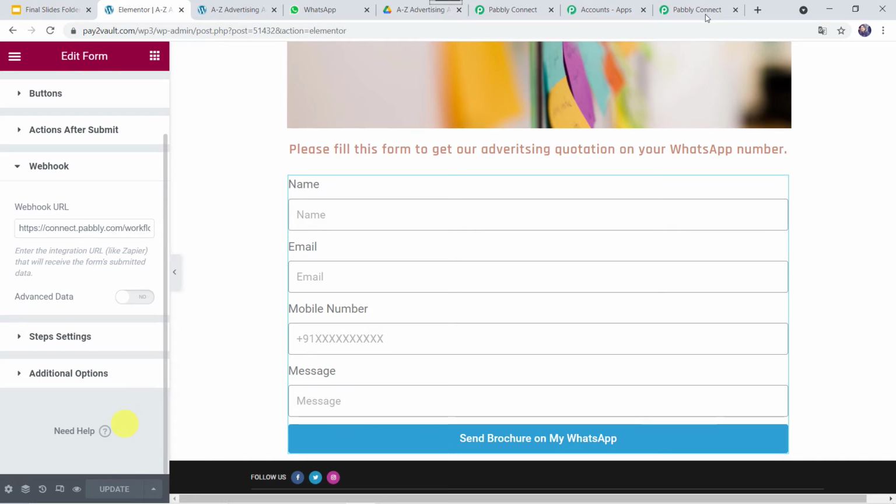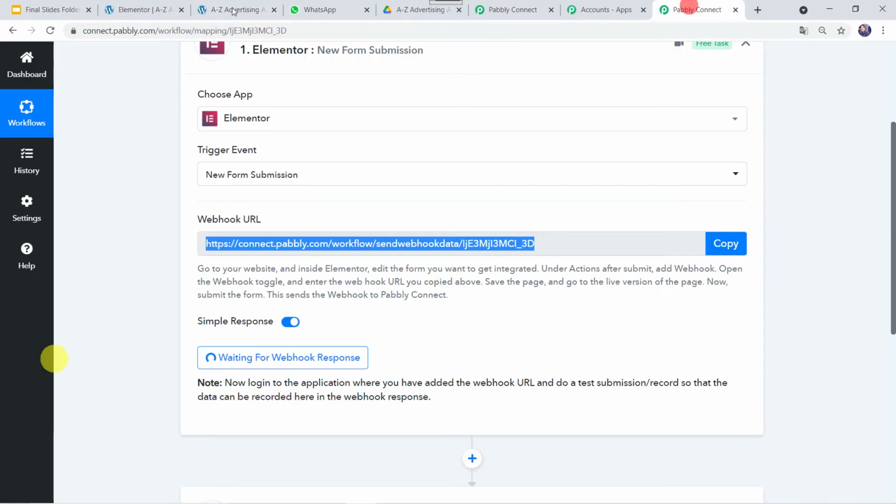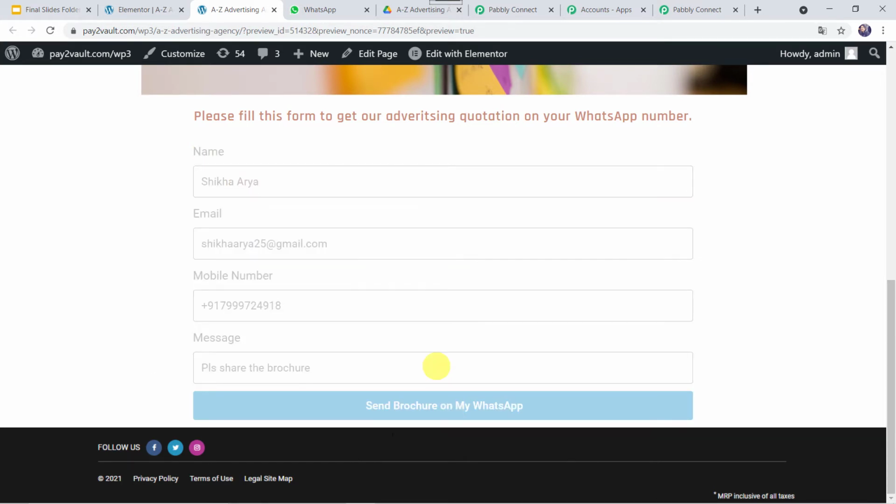Now let's move back to Pabbly Connect and still here we can see that it is waiting for the webhook response just because there is no response in this webhook. For that we have to go to the form over here, the website form, and here I am just going to give the name as Shikha Arya, email address as shikhaarya25@gmail.com. Let's give the mobile number over here. And we can give the message, please share the brochure. Okay. And now let's click on send brochure on my WhatsApp. And here we can see the form was sent successfully.